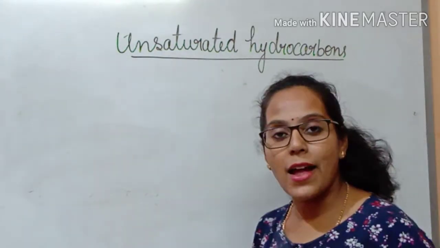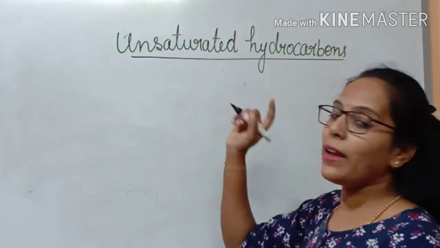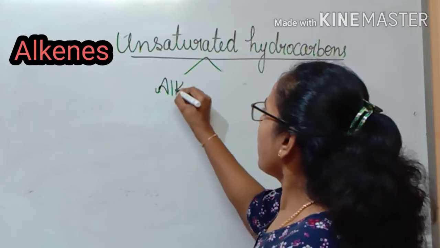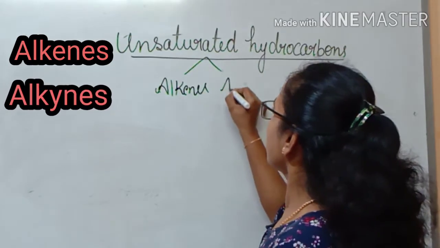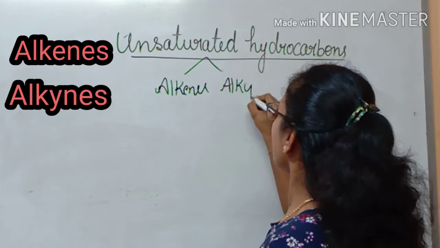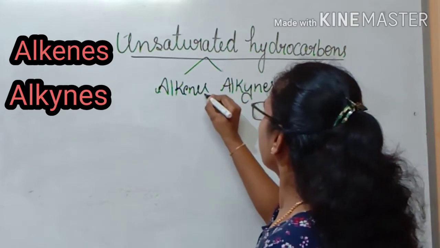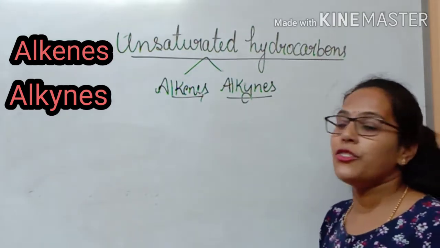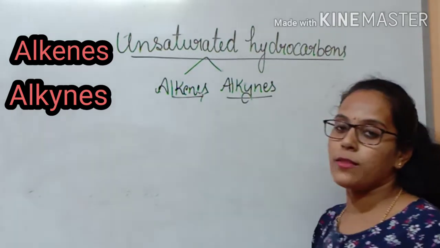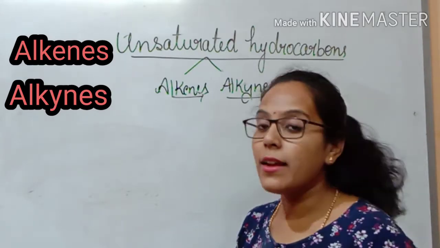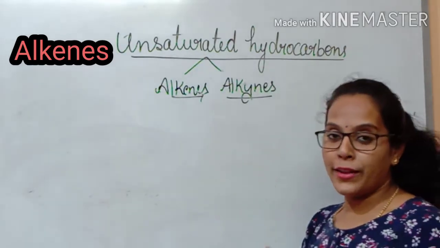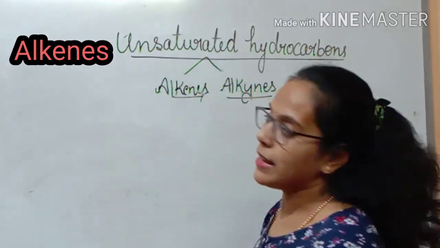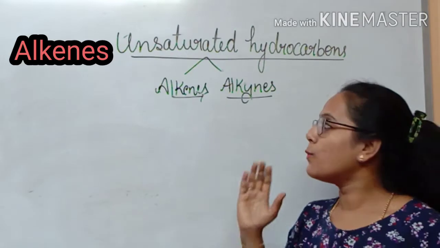When I say unsaturated hydrocarbons, the two categories that come under this are the alkenes and alkynes. In this session, I will mainly focus on alkenes, because we are going to understand what alkenes are, their general formula, molecular formula, structural formula, as well as the electron dot structure for the alkenes. Then let us start with what alkenes are.